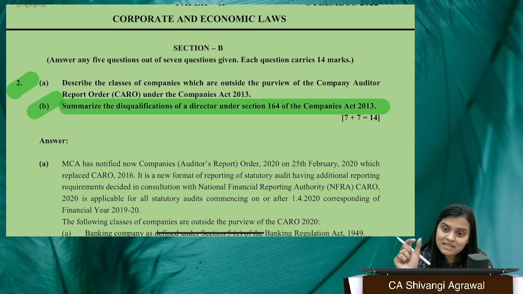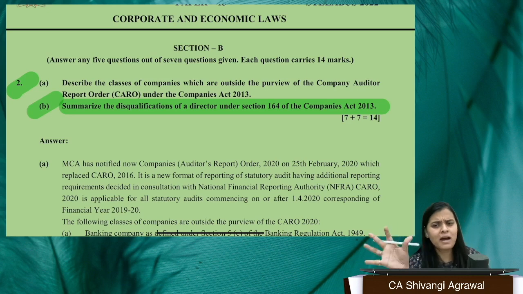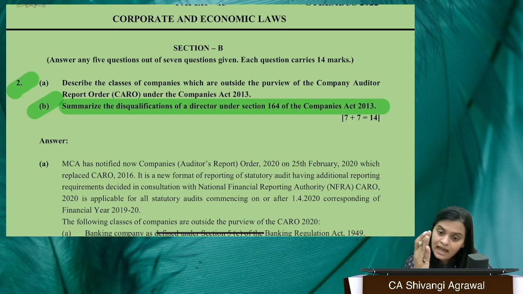Somebody who has been convicted for an offense, it doesn't matter whether it involves moral turpitude or not, but somebody who has been convicted of an offense for imprisonment of at least 6 months, and thereafter, after the expiry of the sentence, 5 years have not elapsed, right? So till 5 years he will be disqualified.